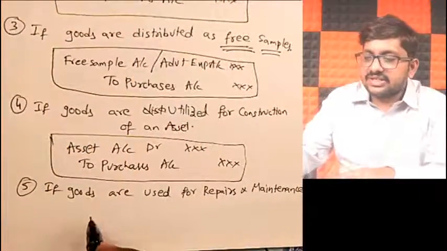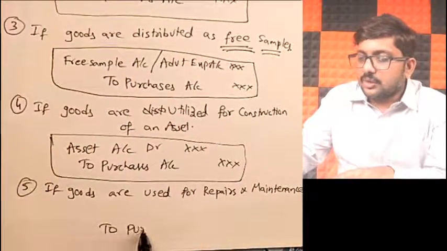Now, will you buy a vacuum cleaner from outside or will you take it out of your stock? Obviously you will take it out of your own stock, correct? You will take it out of your stock and use it for repairs and maintenance of your store. Whatever vacuum cleaners you have in your stock, earlier your purpose was to resell. But now are you reselling it? Absolutely not. That's why your intention has changed.